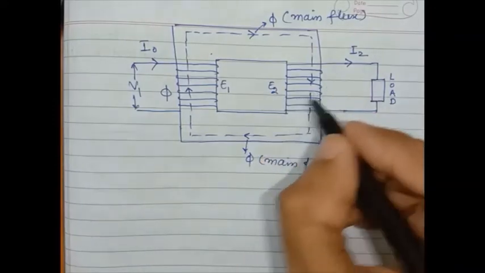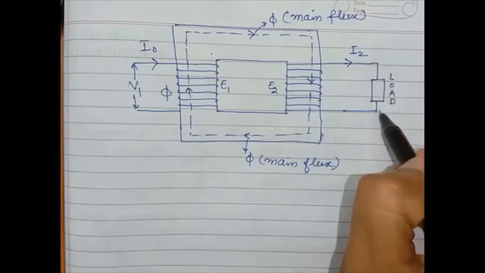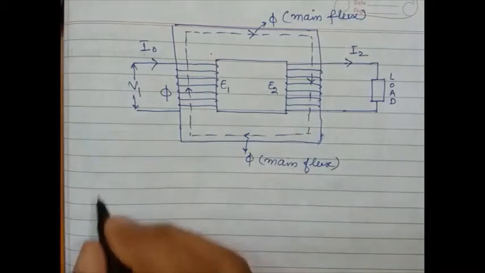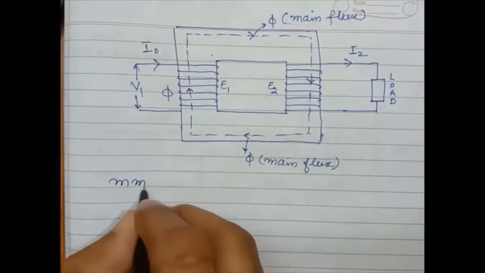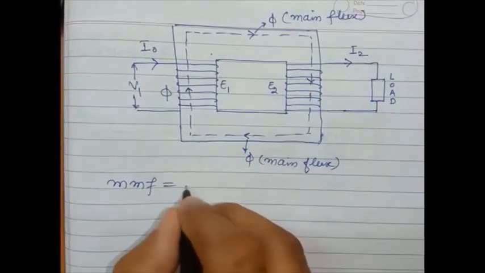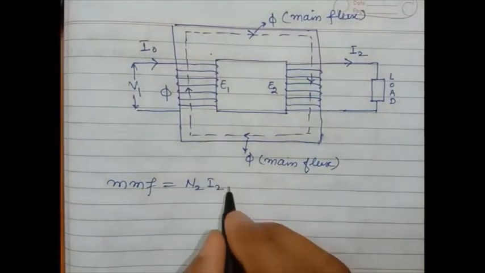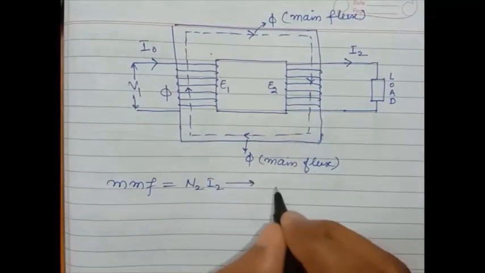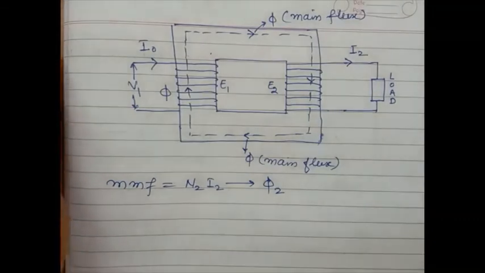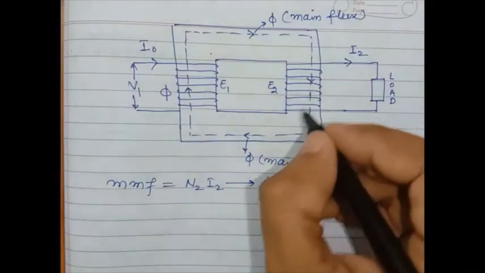So there is a flow of current I2 because of this load connection. This I2 will produce its own MMF, N2 I2, and this MMF produces its own magnetic flux phi 2, which is in the opposite direction to the main flux.